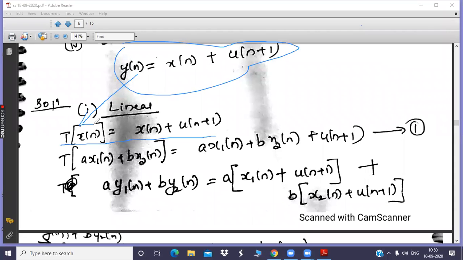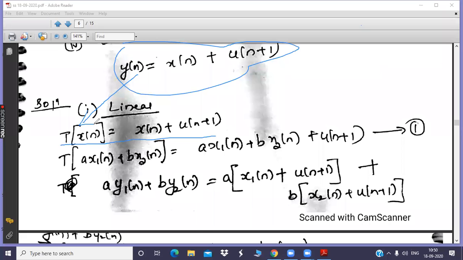Weighted sum of two inputs in the sense you will be breaking x of n into two terms, that is x1 of n and x2 of n, and later the two individual inputs will be multiplying with the scaling factor a and b respectively, and then you will add. That is what is called as weighted sum of two inputs. Any doubts with respect to that term?